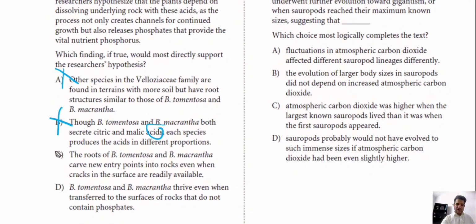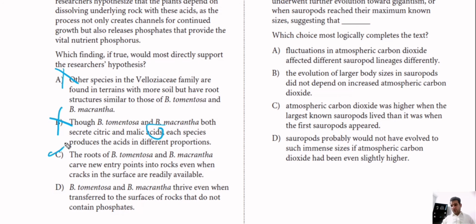So this is correct. Why? Because even if there are some channels, those plants continue to secrete those acids, because the acids are not meant only to create channels, but they have a very important function, which is to release the phosphates that are very important for them to grow.